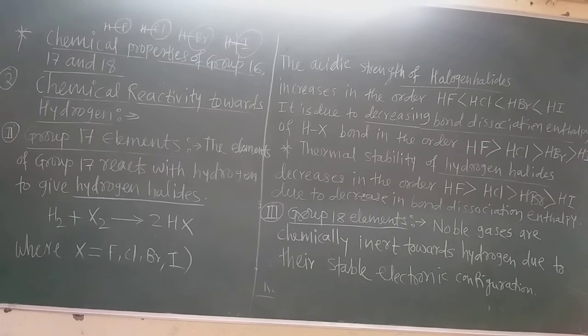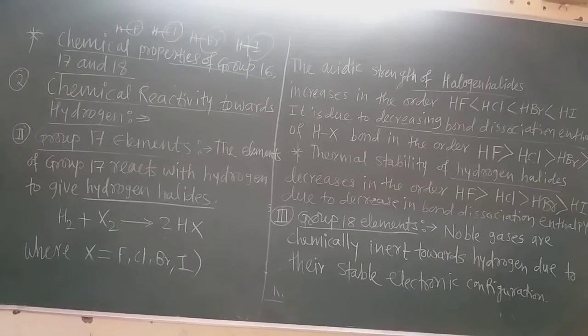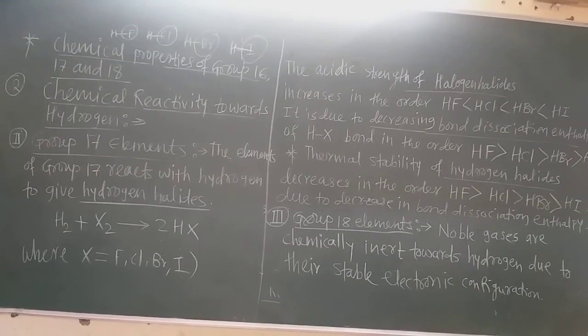So the bond dissociation energy decreases, and due to the decrease in the bond dissociation energy, the acidic strength of these haloacids increases in the manner shown on the blackboard. Now the bond dissociation energy decreases in this manner. That means the H–I bond requires very little energy to dissociate, and the thermal stability of hydrogen halides also decreases. This is another character, thermal stability.